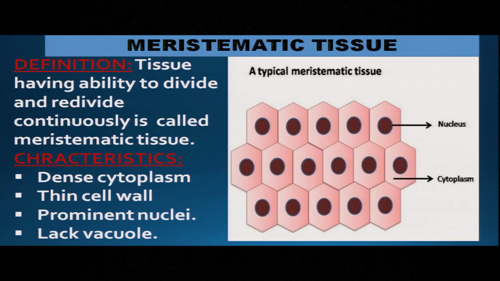Meristematic tissue lacks vacuole. All of you remember that in the chapter on the cell it was taught that vacuole stores food in mature plant tissue. But here there is no need to store the food. The tissues are always in a mode of continuous division and redivision. That's why there is no need to store the food, so they don't have a vacuole. Understood?